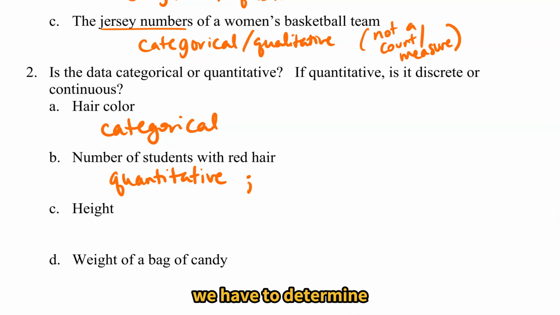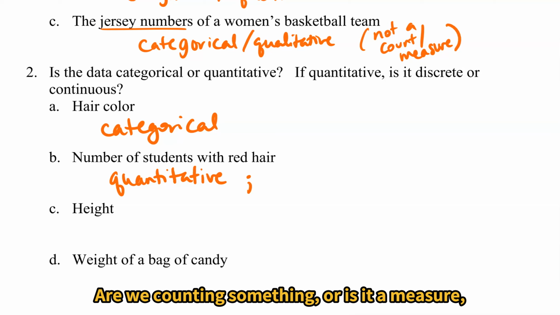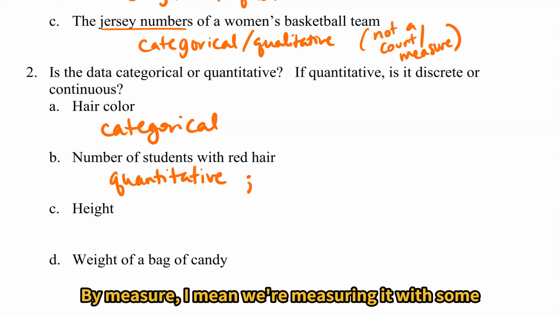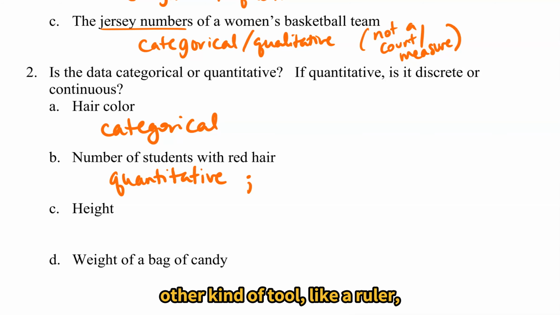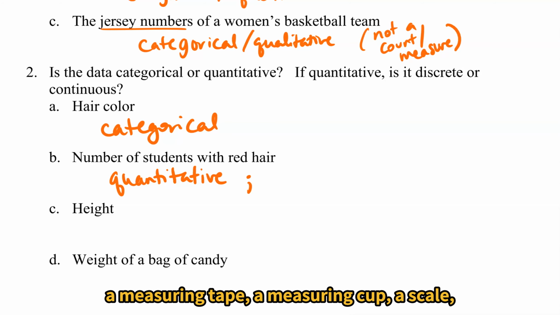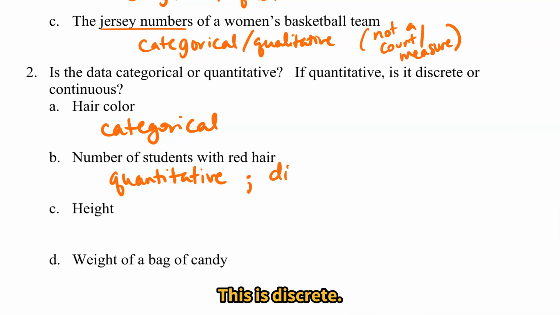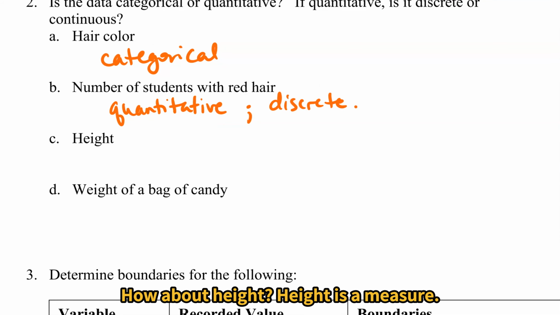Since it's quantitative, we have to determine, is this discrete or continuous? Does it represent a count? Are we counting something? Or is it a measure? Are we measuring something? By measure, I mean we're measuring it with some other kind of tool, like a ruler, a measuring tape, a measuring cup, a scale, something like that. Number of students, we're counting. This is discrete.